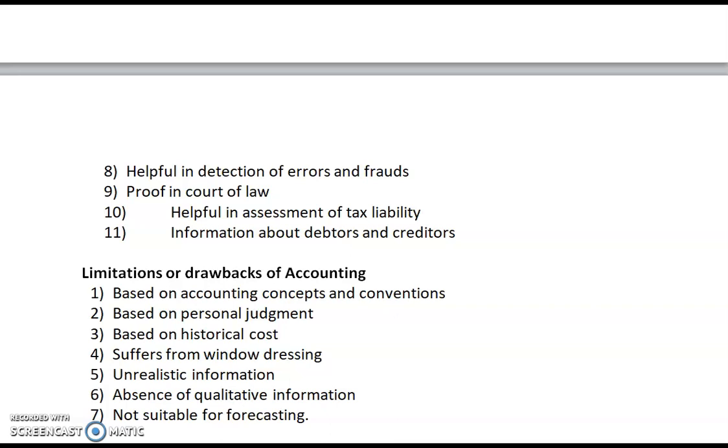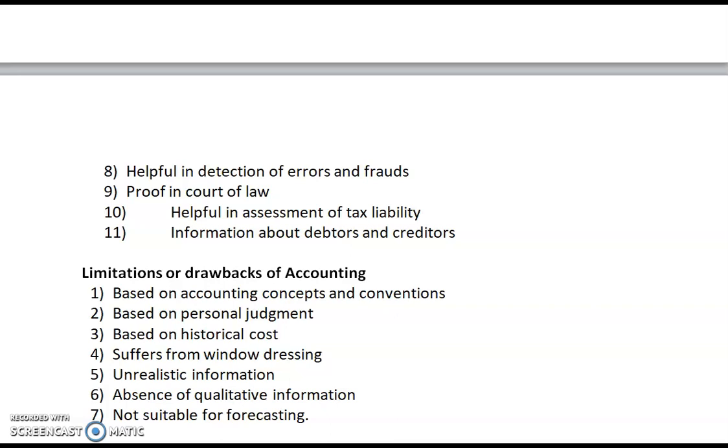Now, what are the limitations or drawbacks of accounting? There are many benefits of accounting, but there are also some restrictions, limitations or drawbacks involved. First, it is based on accounting concepts and conventions. As we know, in accountancy we have learned about a systematic manner and principles, rules and regulations. So being based on accounting concepts and conventions is our limitation. Accounting is only based on concepts and conventions, and we will follow these principles.